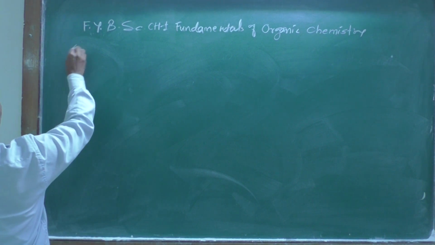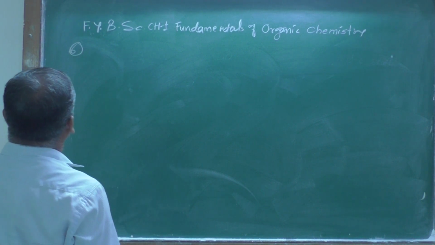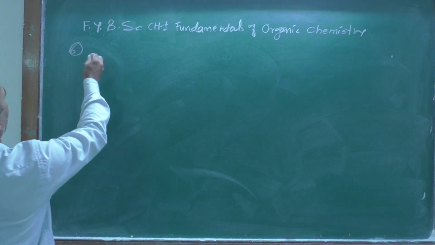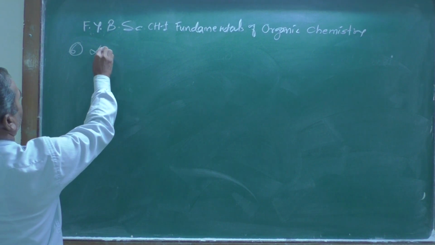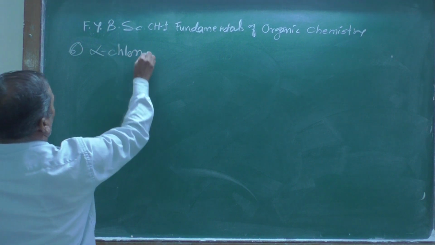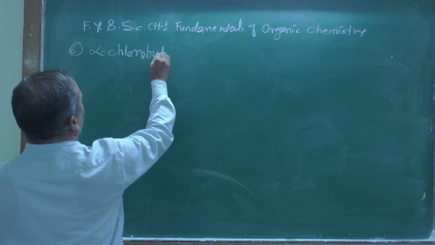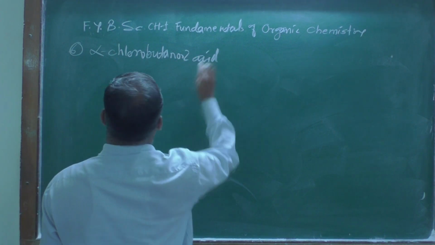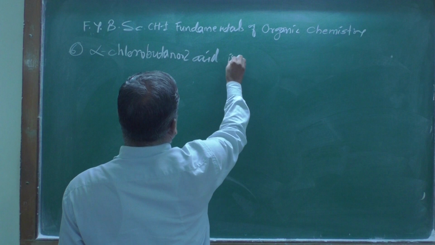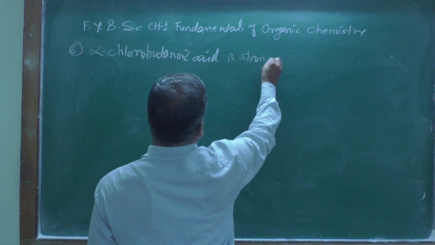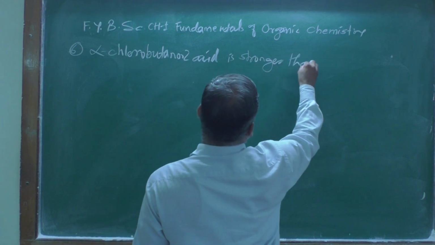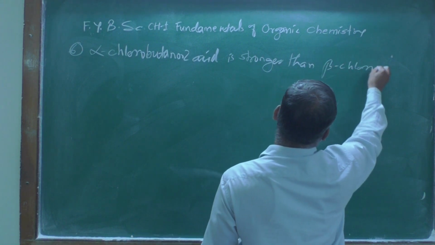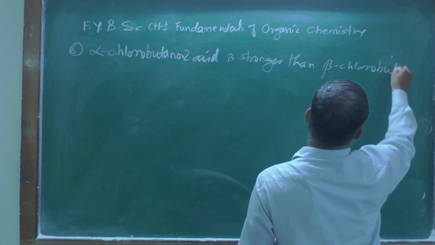Now application number 6: alpha chloro butanoic acid is stronger than beta chloro butanoic acid.